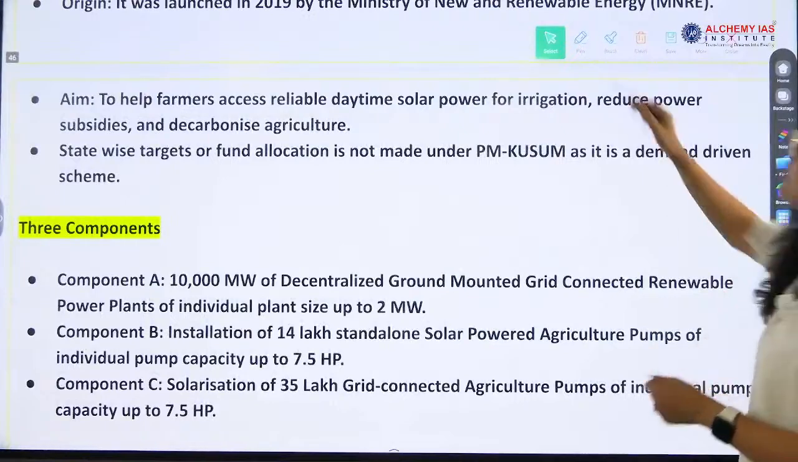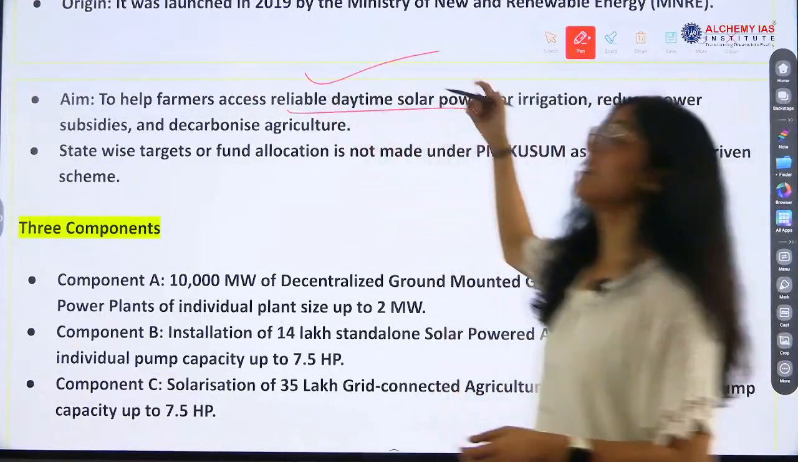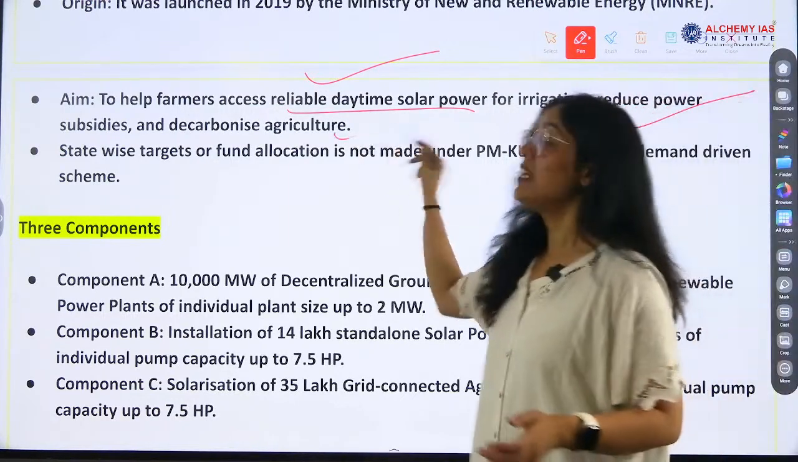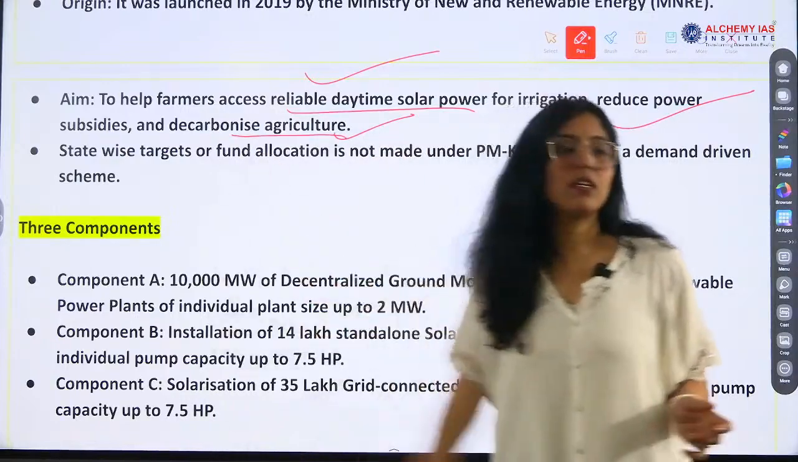The aim is what? To help farmers access reliable daytime solar power for irrigation, and this has benefited them also. The result is very good, but it has not met the target. Okay. So, reduce power subsidies, decarbonize agriculture.